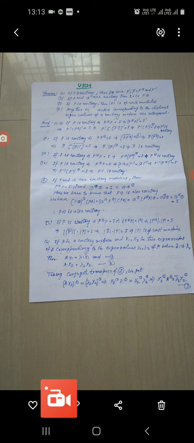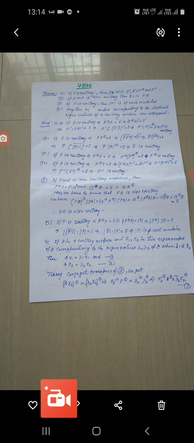Theorem: if P is a unitary matrix, then so are P dash, which means P transpose, P bar, P to the power theta and P inverse. It means if P is unitary, then P dash, P bar, P to the power theta and P inverse are also unitary. You have to prove this.